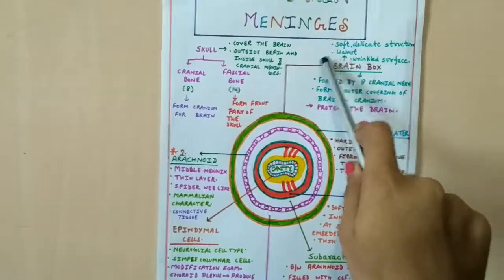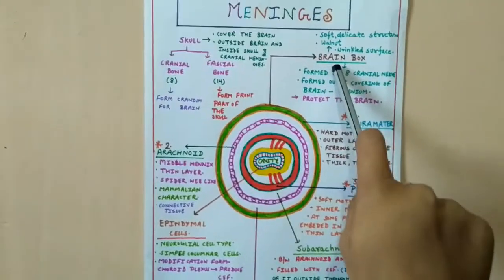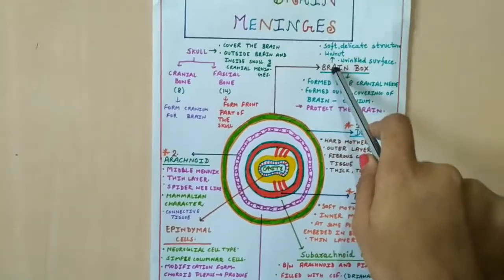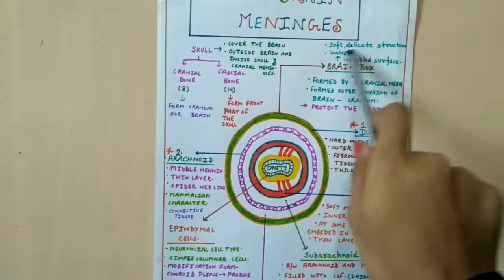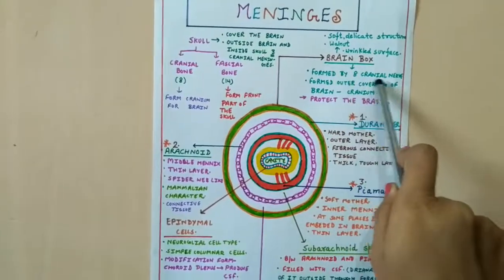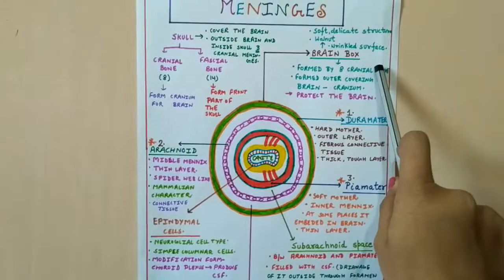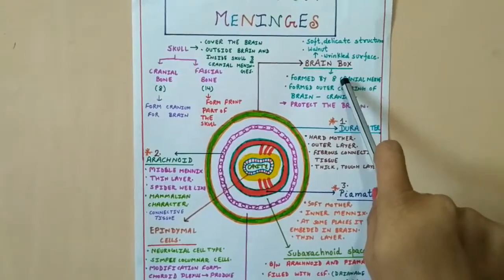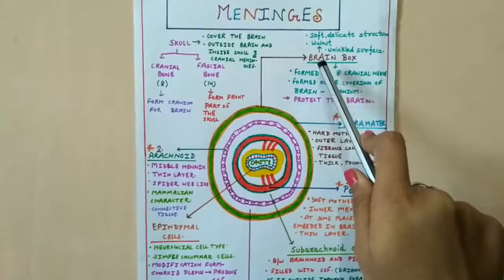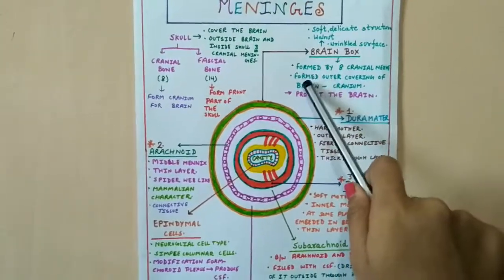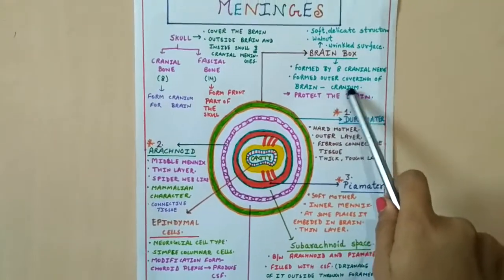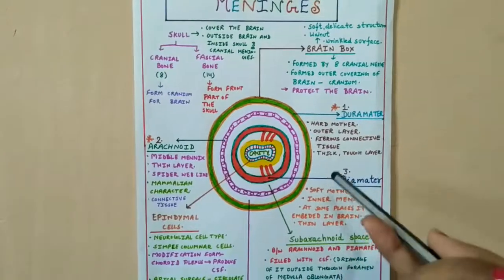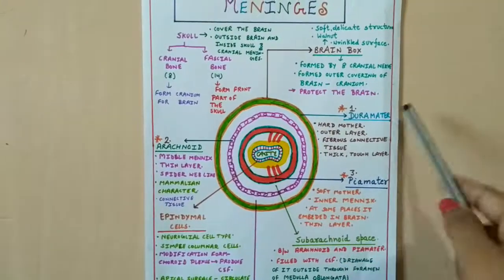And this brain, which is a very delicate and very important organ of the human body, is why it is necessary to protect it. So the brain is protected by the brain box, which is formed by the 8 cranial bones arranged in a plate-like manner. These form the outer covering of the brain, which is called the cranium, and it protects the brain. Now we discuss the meninges or brain meninges one by one.